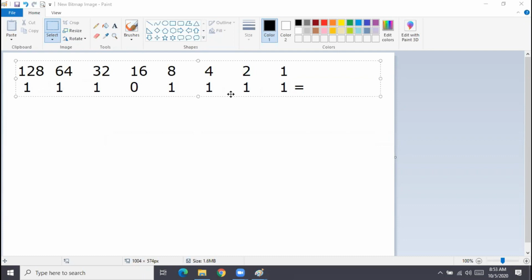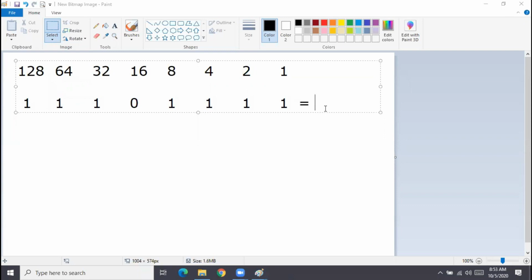So now if you see, can somebody tell me what will be the value for this decimal? 239. So somebody says it is 239. Okay. Anytime somebody shows you the binary value of some number, like somebody earlier said 240, and now we are getting the answer 239, which one will be right? Whether 240 is right or 239 is right, without doing any calculation, we can easily make out which one is right.